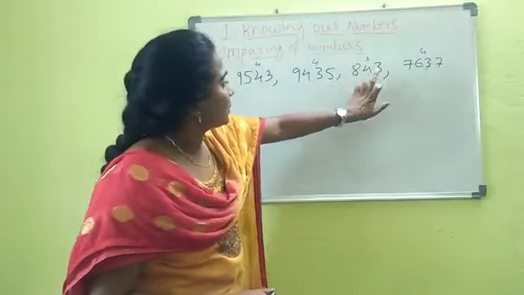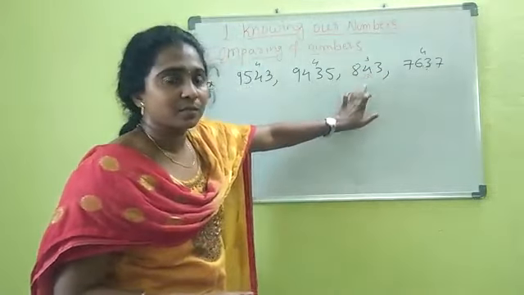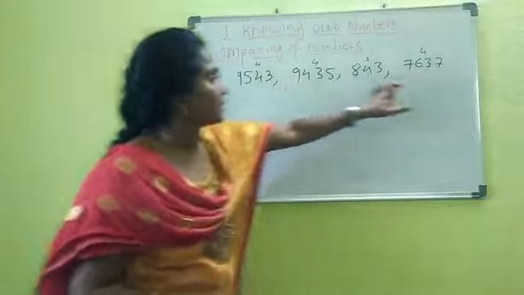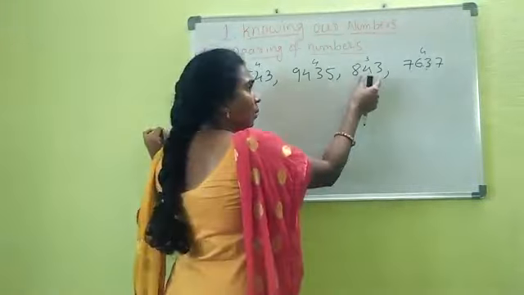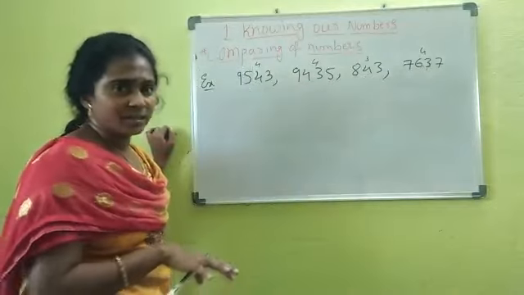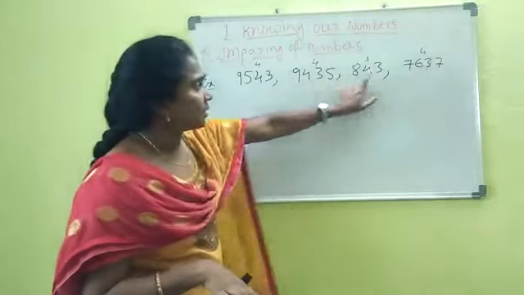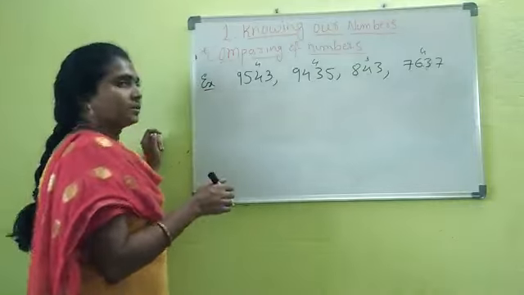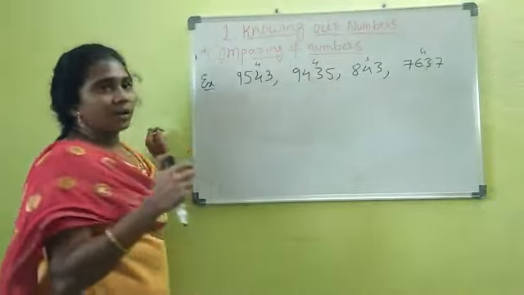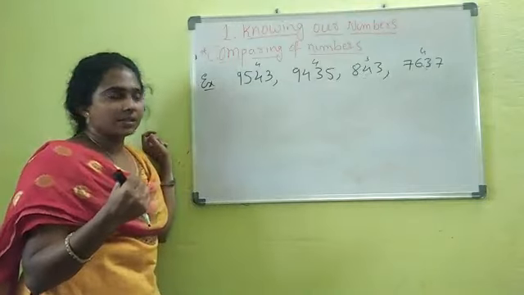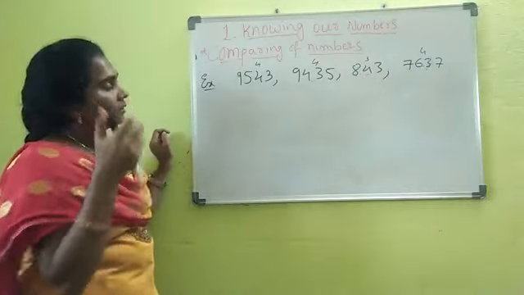In this we have a 3-digit number. That means this is smaller compared to these 3 numbers. While seeing only, we can identify. Why? Because this has very few digits, that is 3 only. Next, 1, 2, 3, 4. So in this we have 4 digits. So which is the greater one?